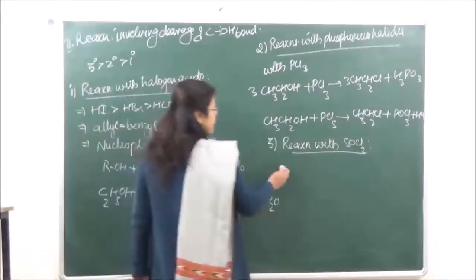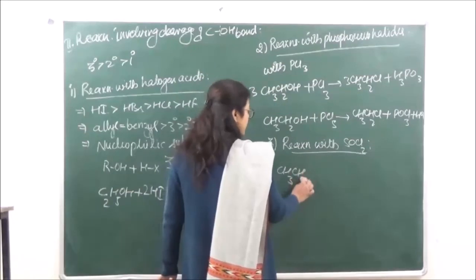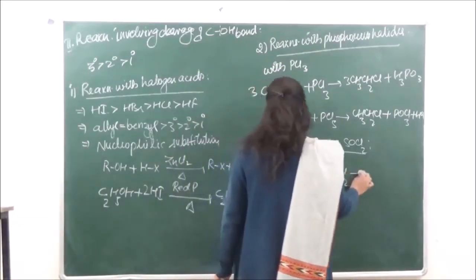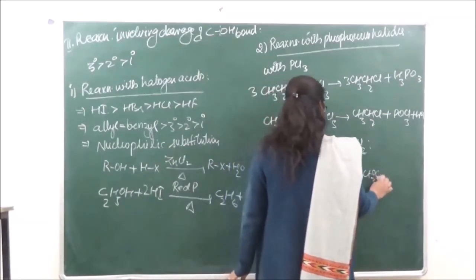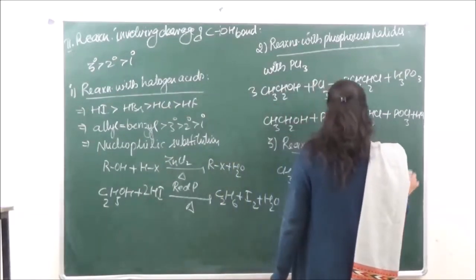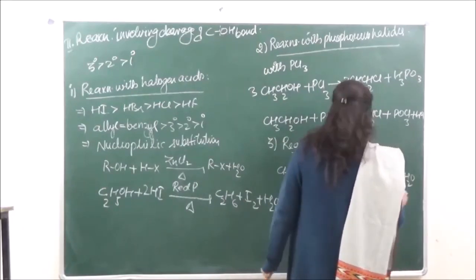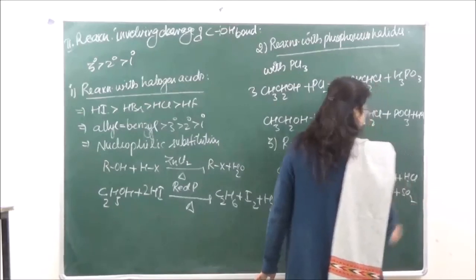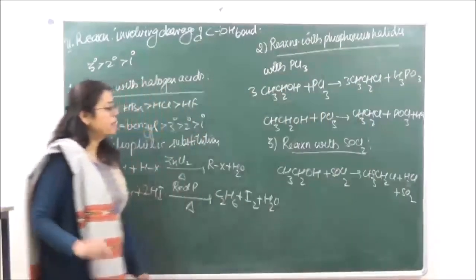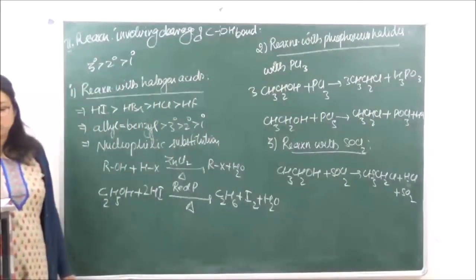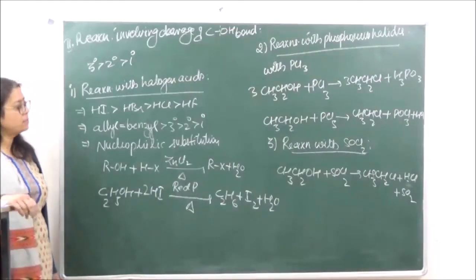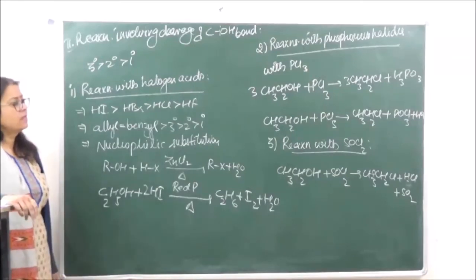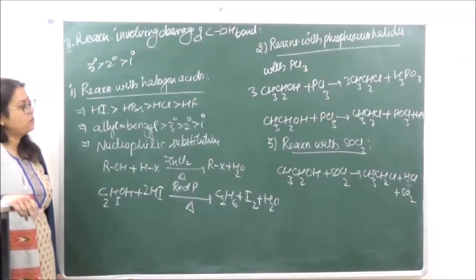So if you're reacting this, plus SO2. Over here both HCl and SO2 are gaseous products, so they can be easily removed. Again the order of reactivity is going to be the same, 3 degree greater than 2 degree greater than 1 degree.